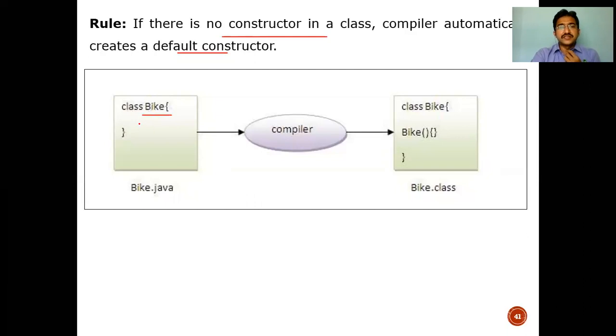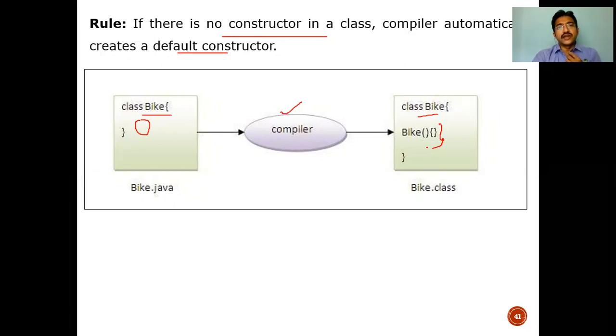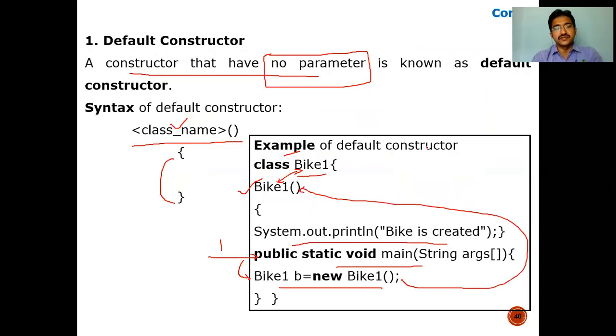Inside that there are no constructors available. Once you compile the program, it will look like class bike with a default constructor automatically added by the compiler. So if you have a constructor, there is no problem. If you don't have a constructor in a particular class, automatically a default constructor will be provided for that particular class. So that is the advantage of this.